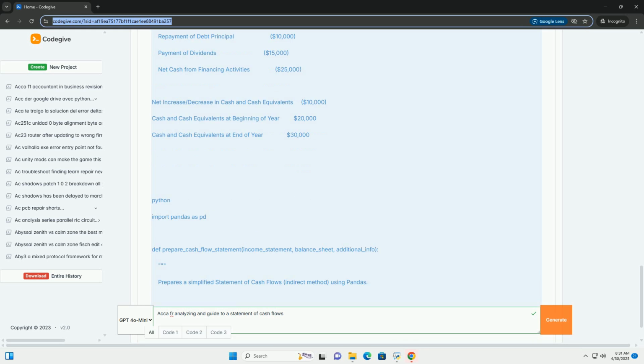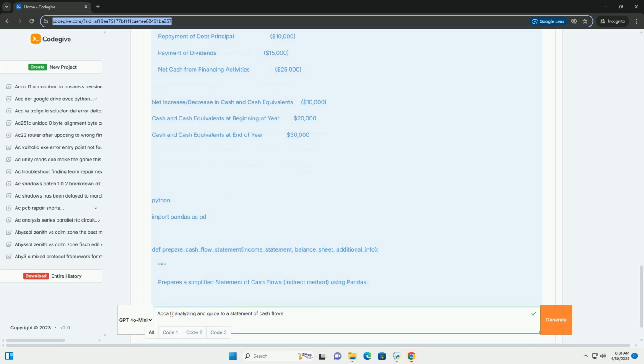Methods of presentation, direct versus indirect. Direct method. Reports the actual cash inflows and outflows from operating activities. Examples include cash received from customers, cash paid to suppliers, and cash paid to employees. It's conceptually more appealing as it directly shows the cash impact of operations, but it's often more difficult to implement because it requires detailed tracking of cash transactions. The IFRS standard encourages the use of the direct method.